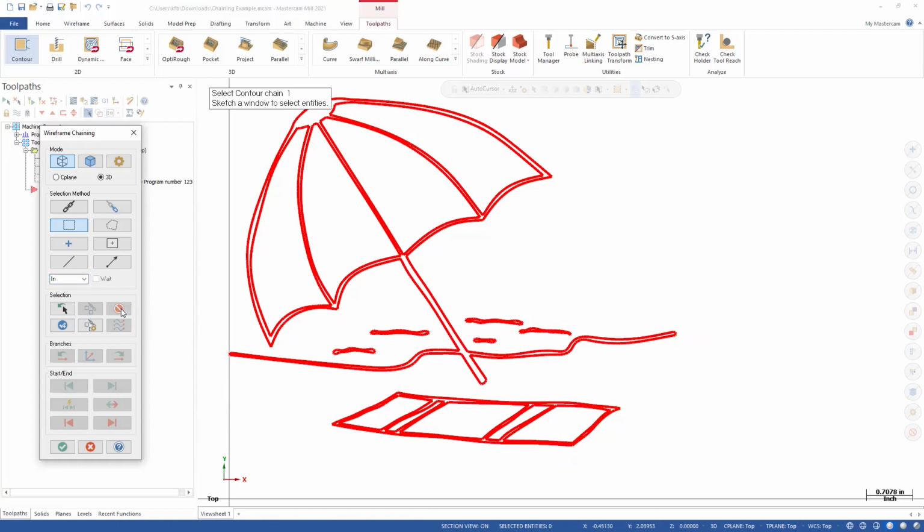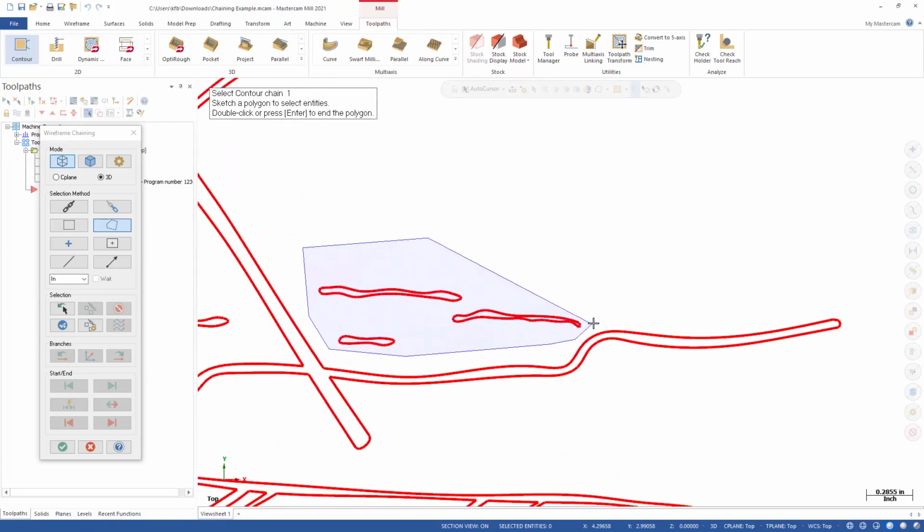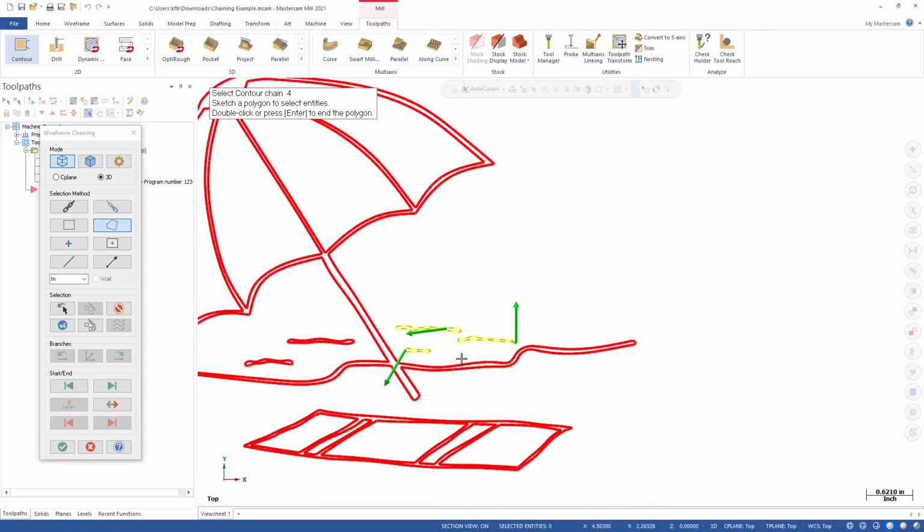Let's hit unselect. So that was chain, partial, window. We also have Polygon, which is very powerful for when you're doing engravings and logos. For example, if I just wanted these small pieces of geometry right here, I can simply use the polygon shape, and when I'm done, double click, sketch the approximate start point, it'll be right here, and it identifies those 3 shapes.